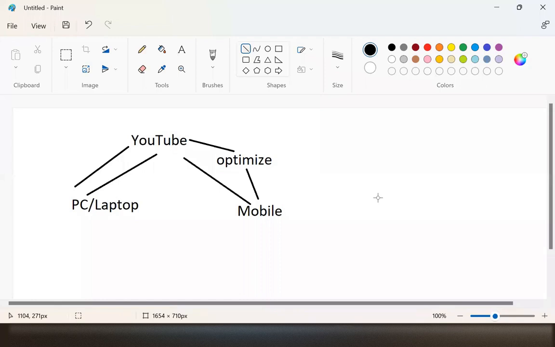It should have the same features, same options, same functionality. You cannot say that because it is mobile, these options are not available. Every feature must be available. This is called unified experience.